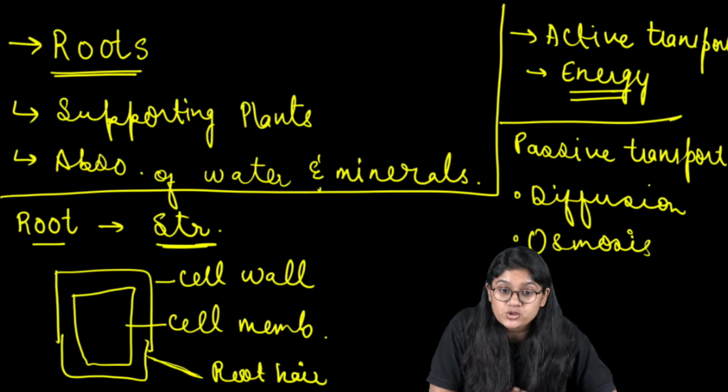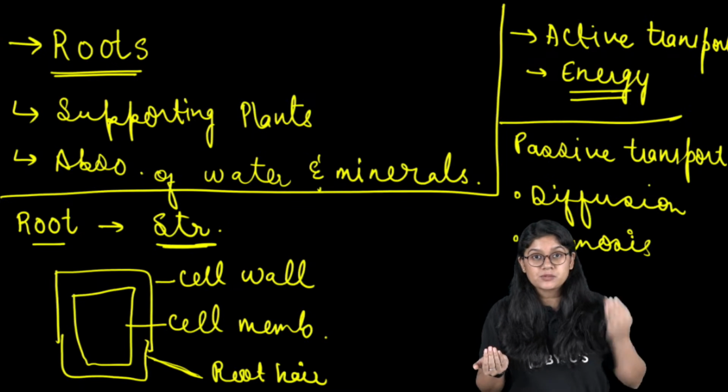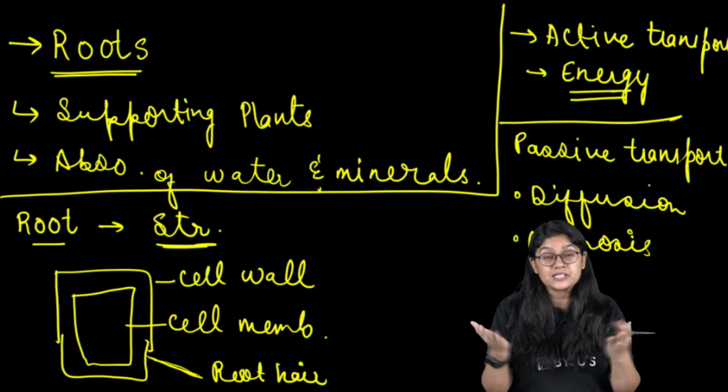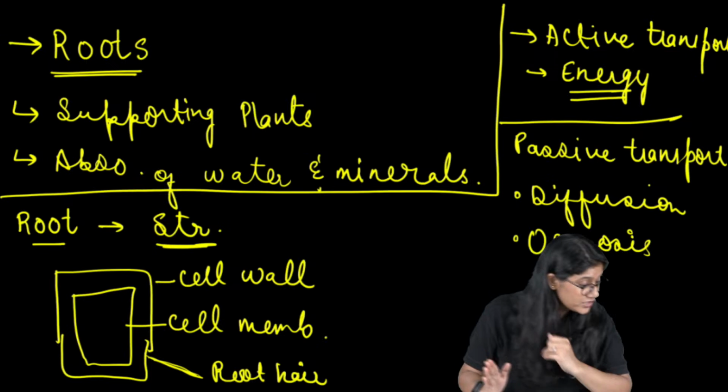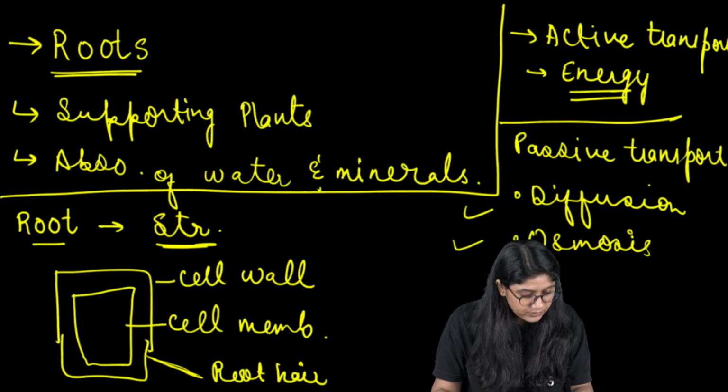What happens in diffusion? The movement of the molecules from the higher concentration to the lower concentration. In osmosis, the movement of water happens from the higher concentration to the lower concentration through a semi-permeable membrane. Very good.